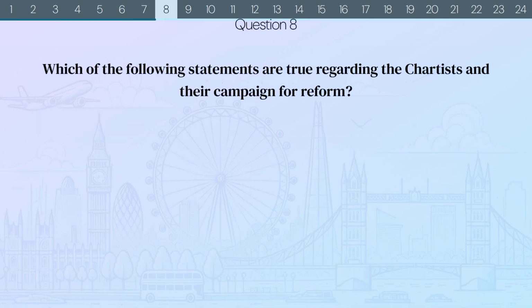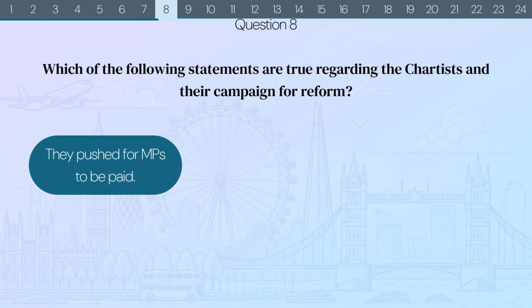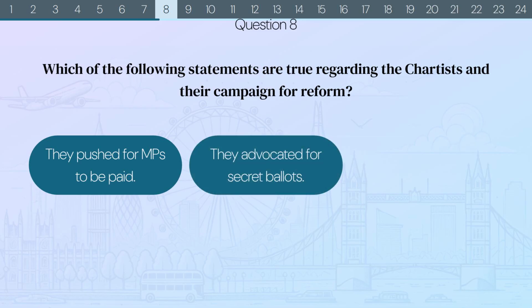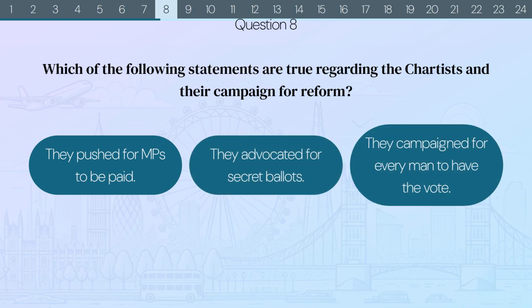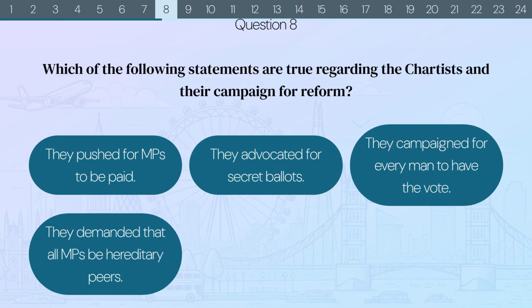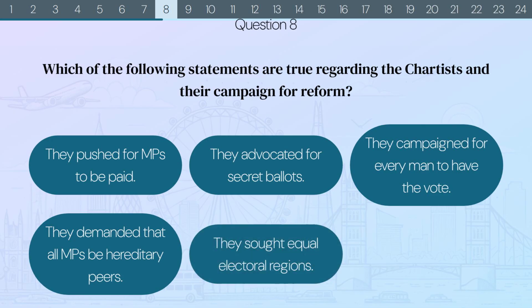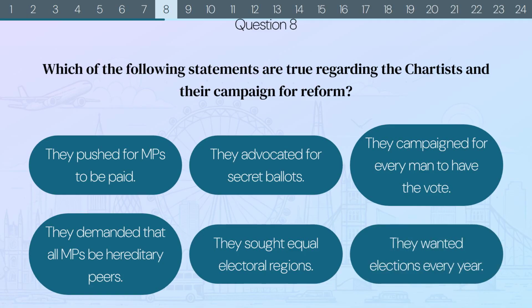Question 8. Which of the following statements are true regarding the Chartists and their campaign for reform? They pushed for MPs to be paid. They advocated for secret ballots. They campaigned for every man to have the vote. They demanded that all MPs be hereditary peers. They sought equal electoral regions. Or they wanted elections every year.